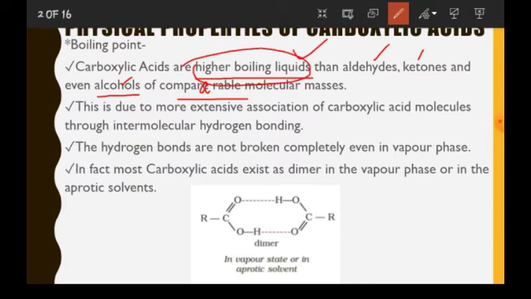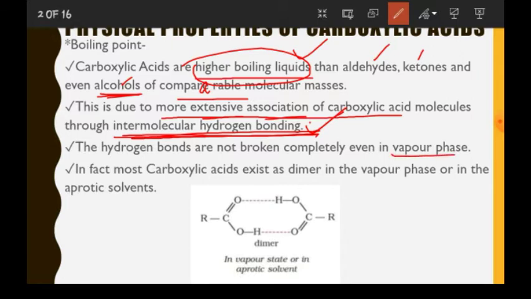Now, what is the reason behind it? This is due to more extensive association of carboxylic acid molecules through intermolecular hydrogen bonding. So, there will be intermolecular hydrogen bonding and it will be more than in alcohols. The hydrogen bonds are not broken completely even in vapor phase. So even after boiling, when the acids are turned into vapor phase, these bonds are not completely broken.